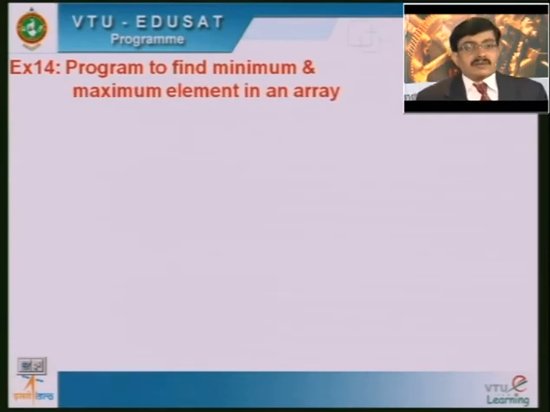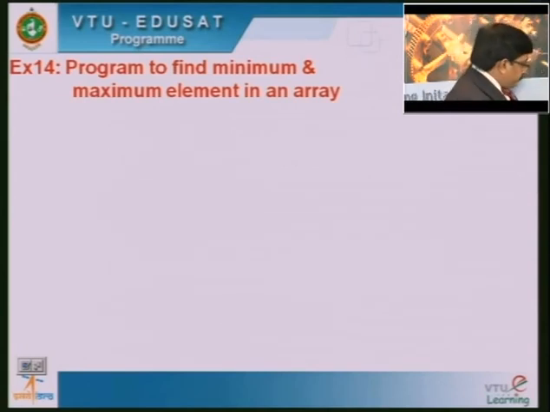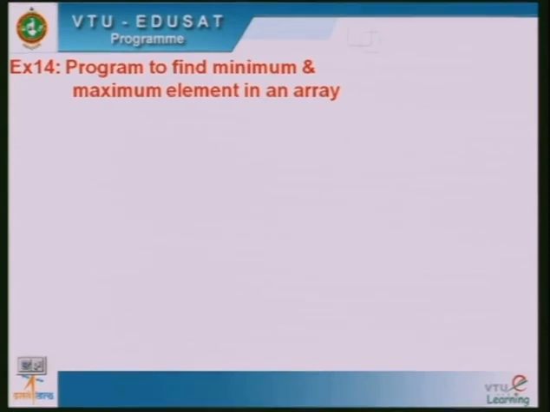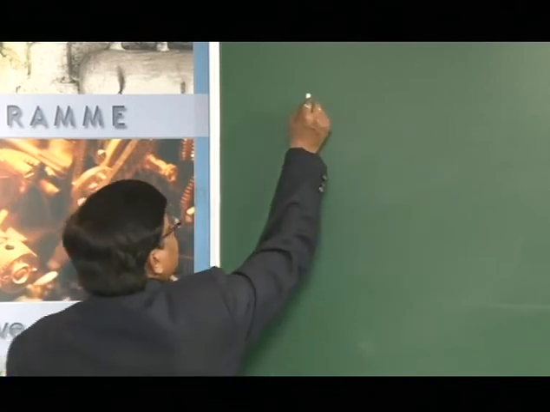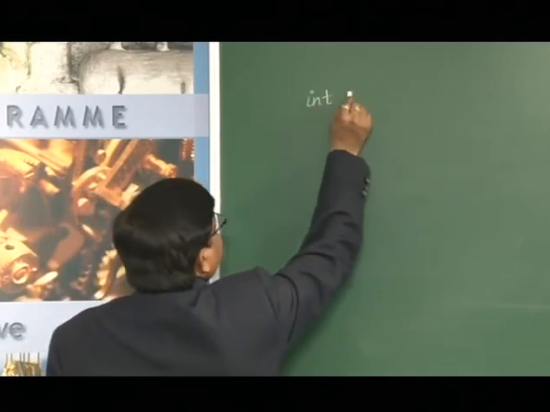Now the question is: a program to find the minimum and maximum element in an array. If we want to compute both the minimum element and the maximum element of an array, in the previous programs we have seen how to compute the maximum element and also the minimum element of an array. The logic of both I should include in my program. So here I write the main function.